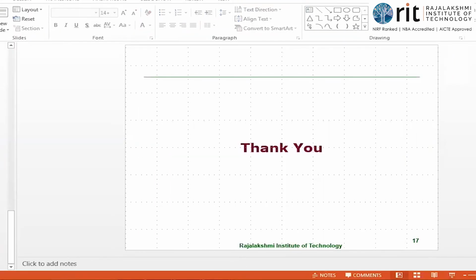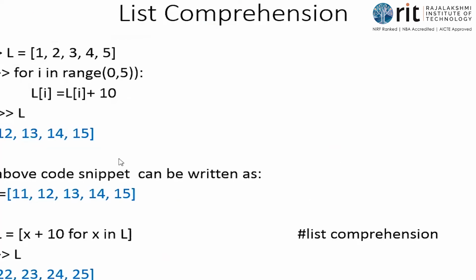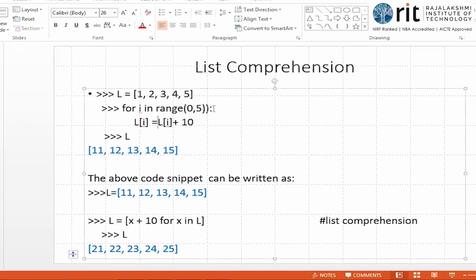Okay, now let me show you the list comprehension. Again, list comprehension is an important interview question. So list comprehension is a precise or concise way of generating or creating a list. Now let's see. So L is equal to 1, 2, 3, 4, 5. I have 5 elements in the list. What is the name of the list? L. Now for I in range of 0,5, L of I is equal to L of I plus 10.